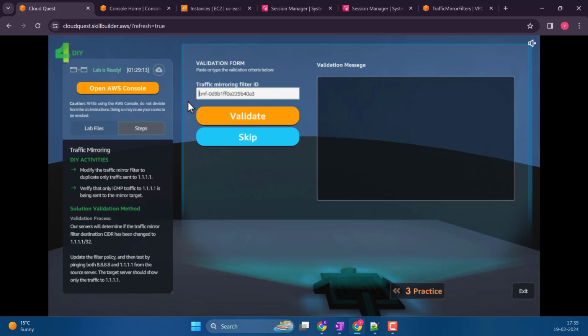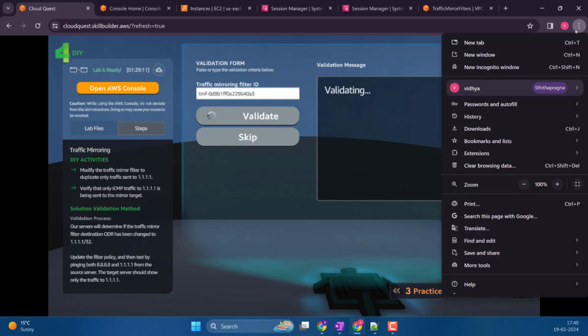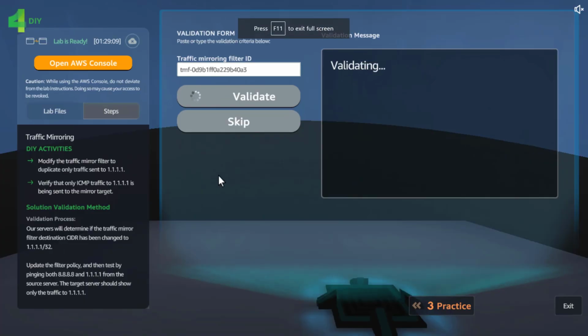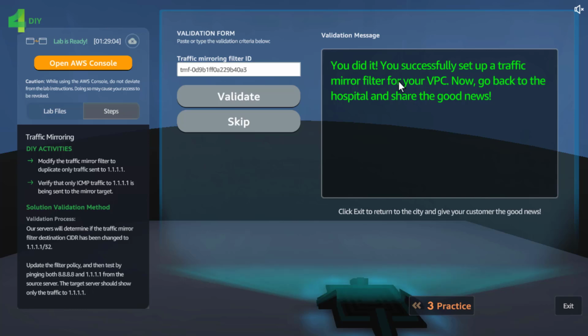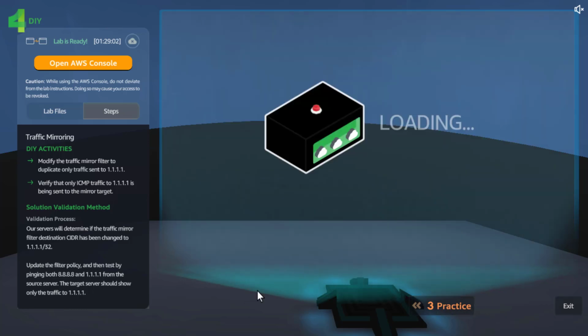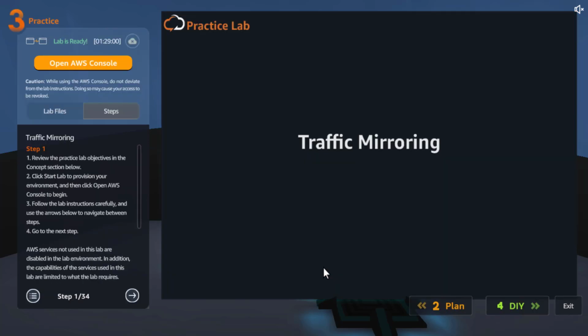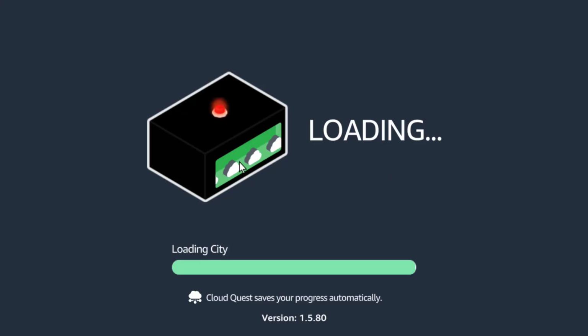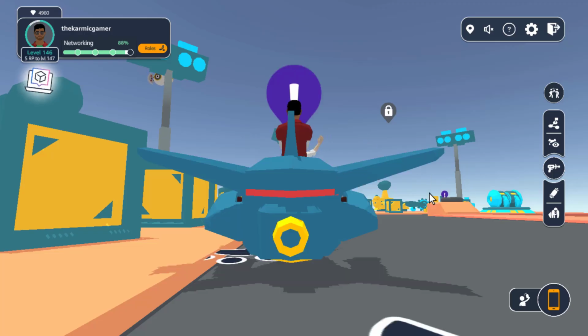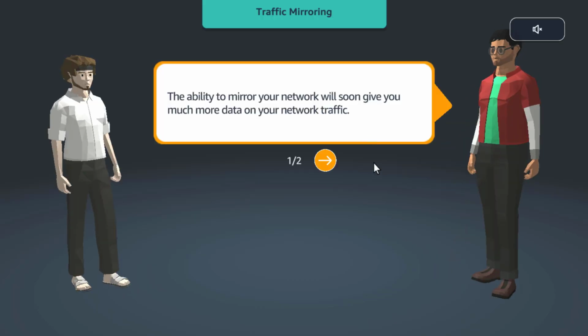I mean, it should have finished faster if I hadn't made that mistake of giving the rule in the inbound instead of outbound. Okay, it is a success. It's not a big deal, but at least we learned some concept. Some concept called traffic mirroring, and if we have to do it, how we can do it, and what are the things that are involved in it. This is like an introduction to networking, even some advanced, and most of us are not from a networking background, so I guess it is fine.